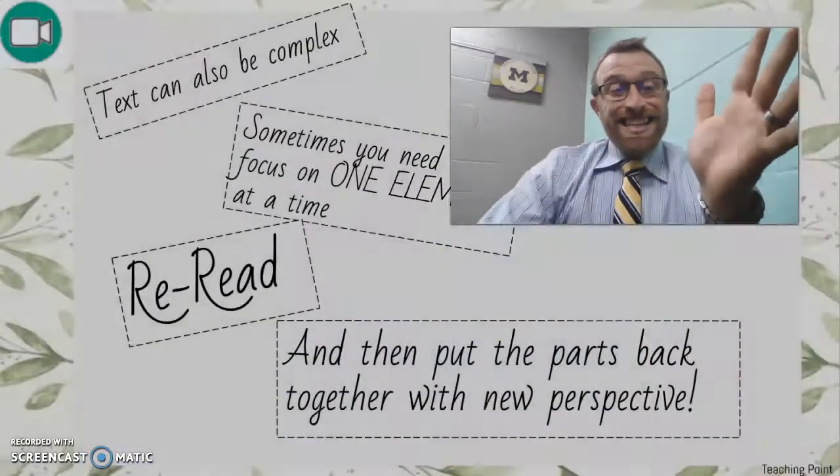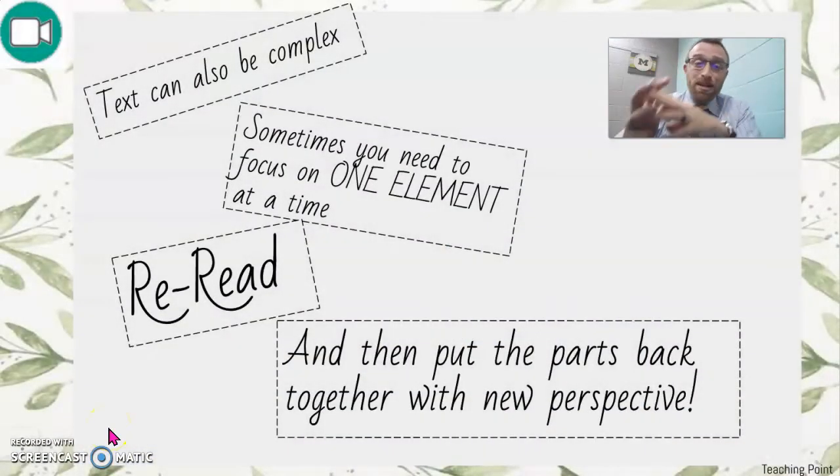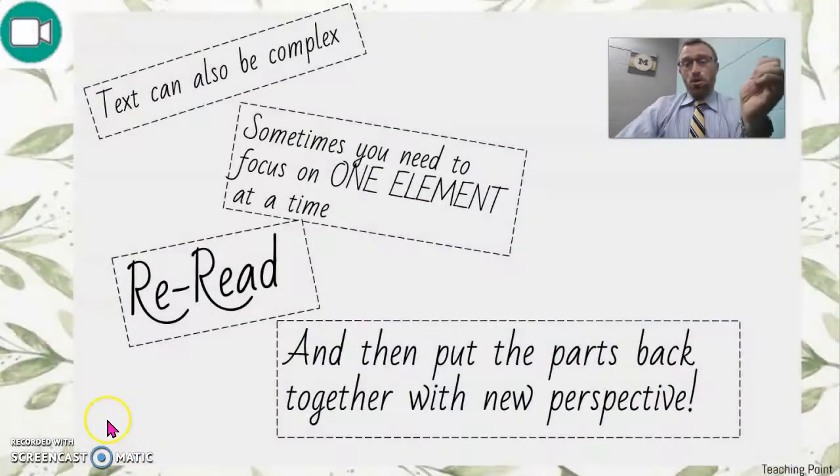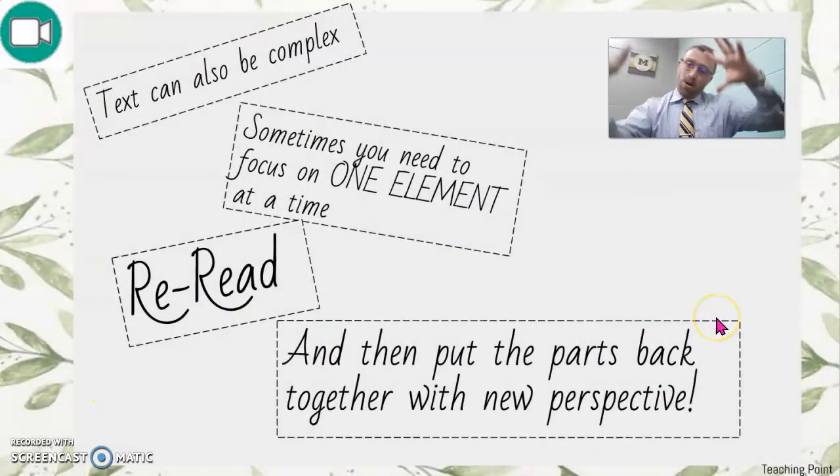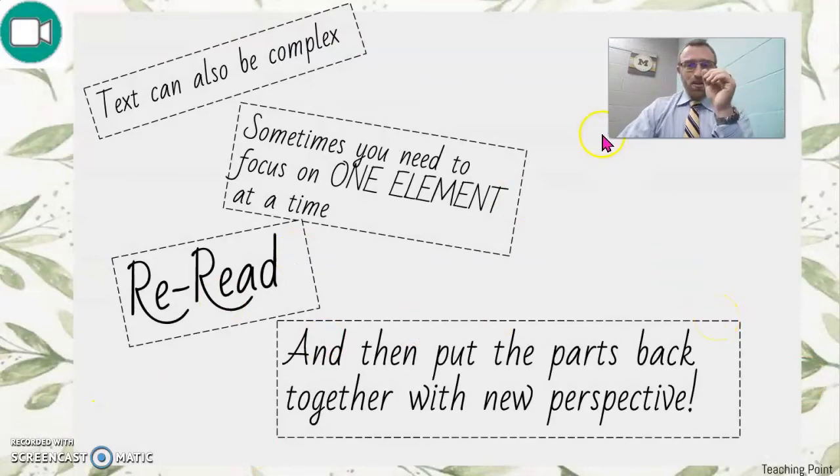So this is important, guys. Texts can be complex. They're going to be complex. So a lot of times when you're looking to focus on one element at a time, you have to reread. You have to go back, right? And then put all those different elements together. And when you do that, take a new perspective so you can gain a new understanding.